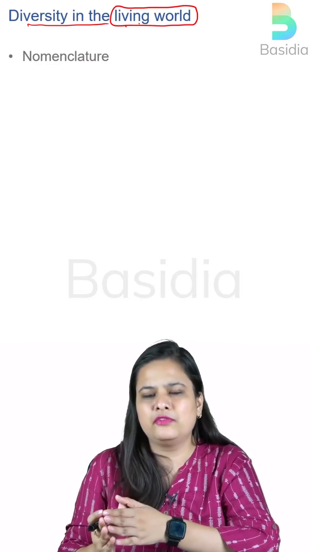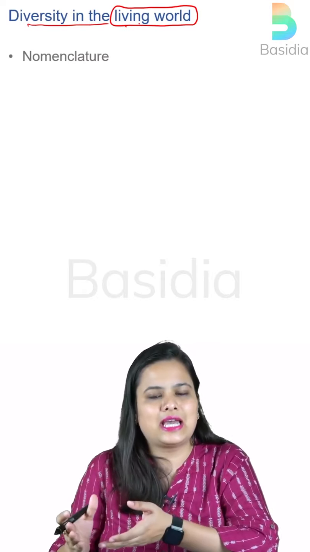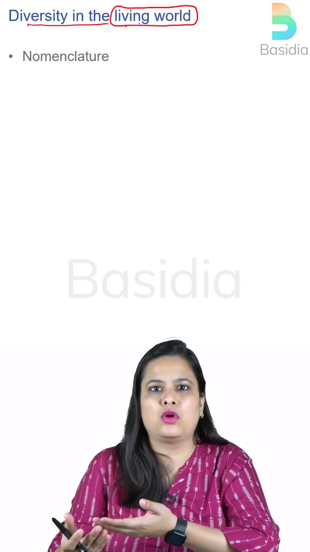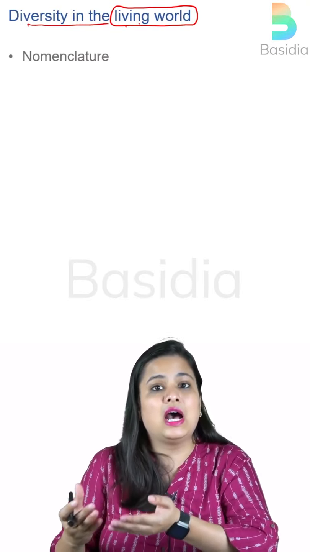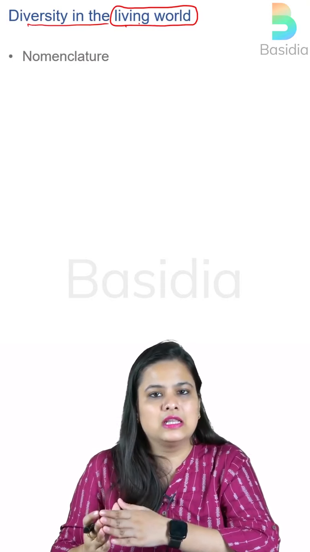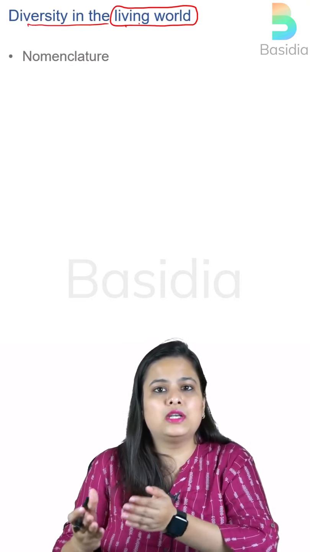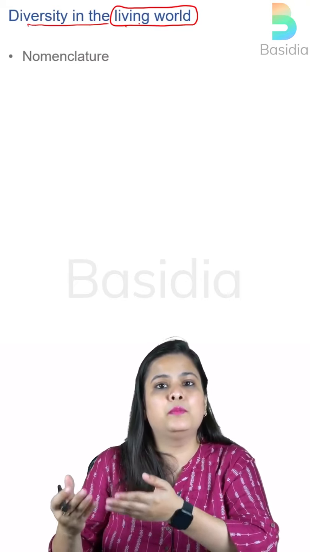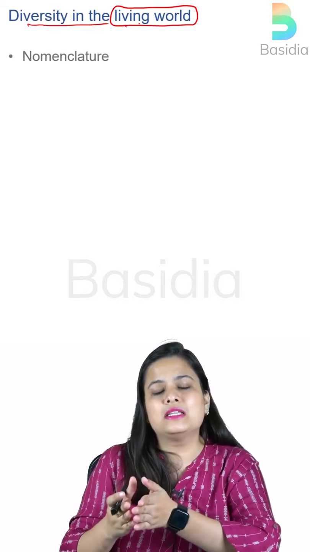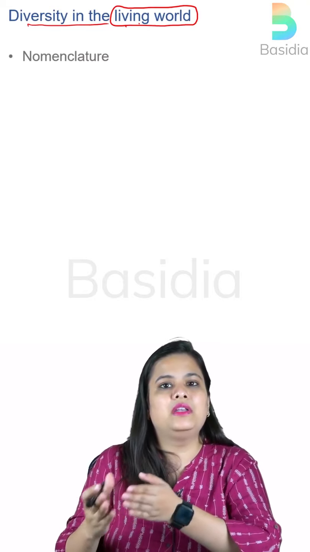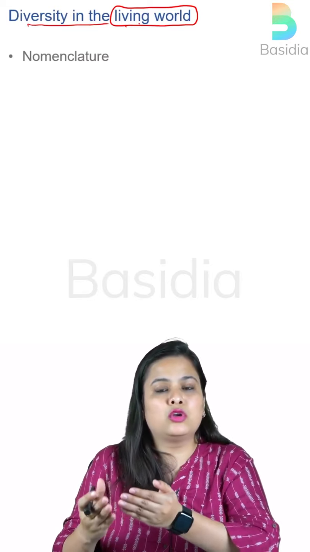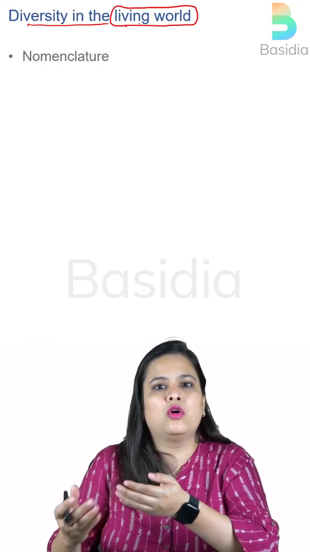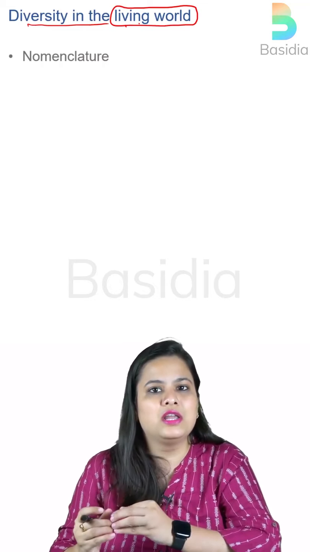And why do we need to identify them? So that we can understand their characteristics and find out if these kinds of organisms are useful to us or not. Or are they harmful, specifically harmful, as in the case of coronavirus, that we did not know for a long time that it could also harm us, because initially the strains of coronavirus were only infecting birds and bats. So that is how you want to differentiate between different organisms, so that not only you will be safe from the disease causing ones, but also understand which type of organism is of our utilization.